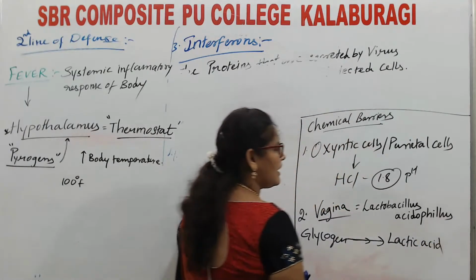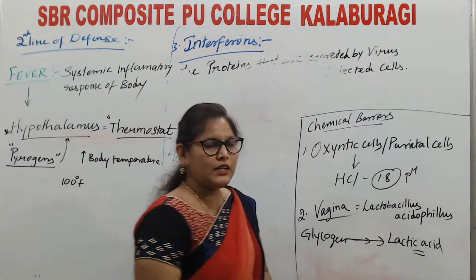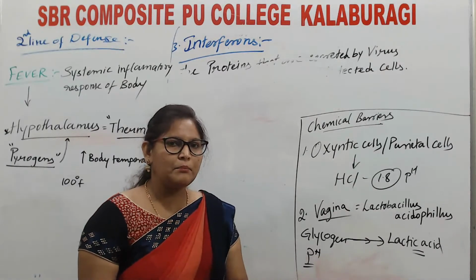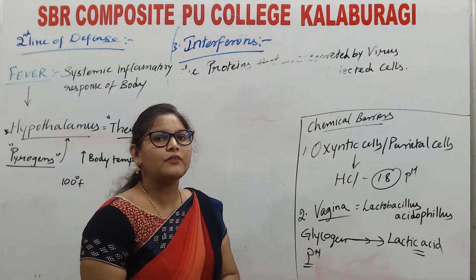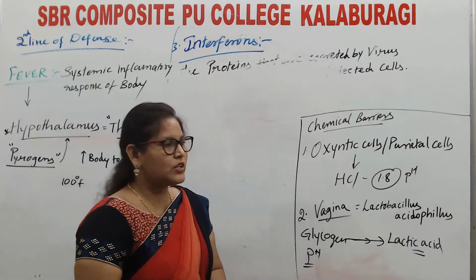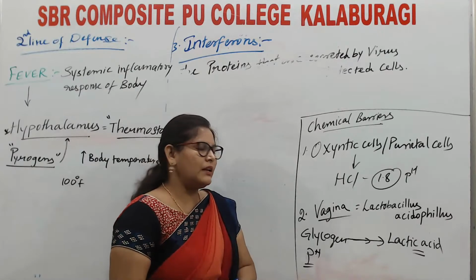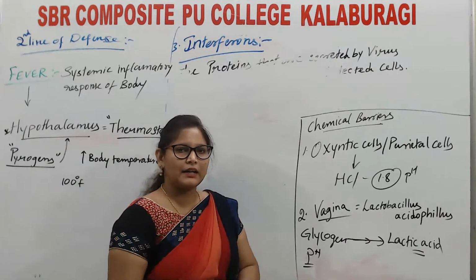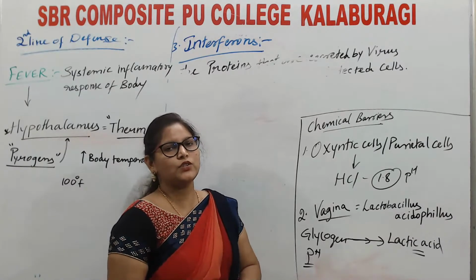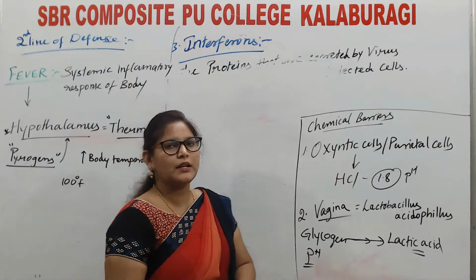The presence of this lactic acid maintains the acidic pH of the vagina, which will prevent the entry of any pathogens. Is that clear? Apart from saliva and tears, oxyntic cells, also known as parietal cells, secrete HCl, and the vagina of the female consists of Lactobacillus acidophilus bacteria, which convert the glycogen into lactic acid, which will maintain the pH of the vagina, which is essential for preventing the entry of any pathogens or bacteria.